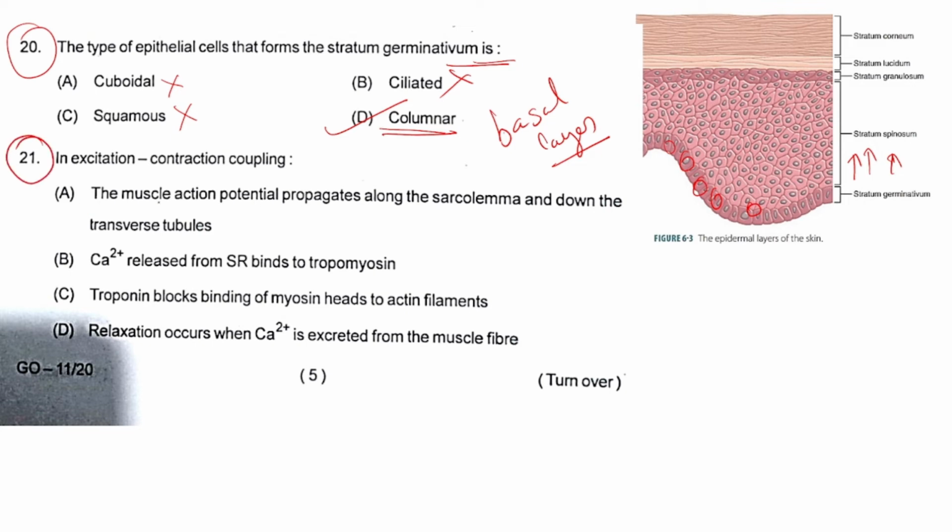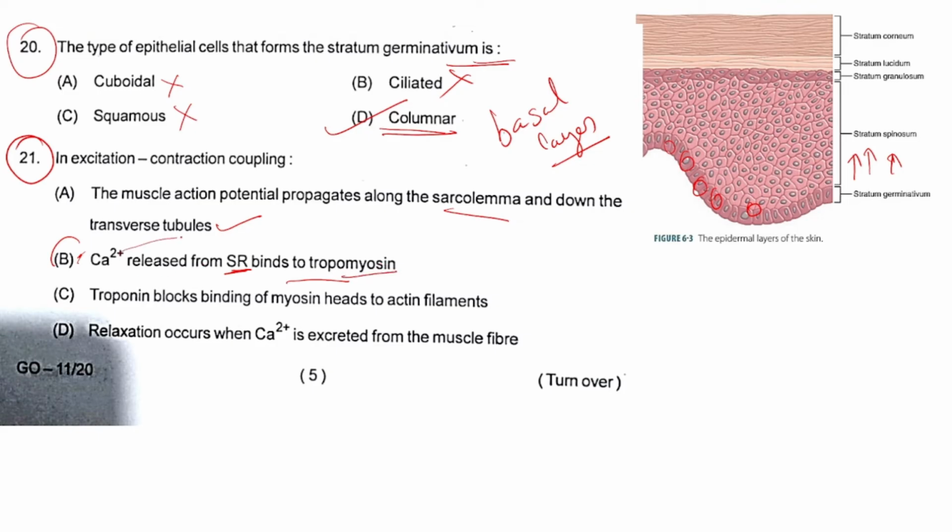Next, question number 21. In excitation contraction coupling, the options are: A, the muscle action potential propagates along the sarcolemma and down the transverse tubules. Regarding muscle contraction, this option is right. Option B is calcium ions released from the sarcoplasmic reticulum bind with the tropomyosin.